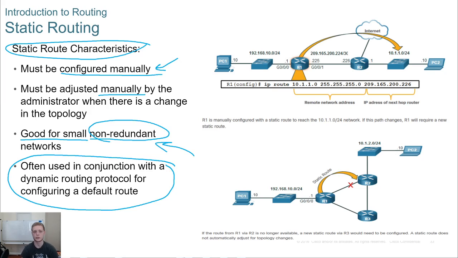So maybe we want to use a routing protocol for most of our networks, but we want to have a default route that's separate, or maybe we want to have a specific route that's separate. So most networks are going to have at least a few static routes for specific situations. I know in our case, when we connect to other organizations other than ISPs, if we're connected to an ISP, we'll run BGP. However, if we're connected to another organization,